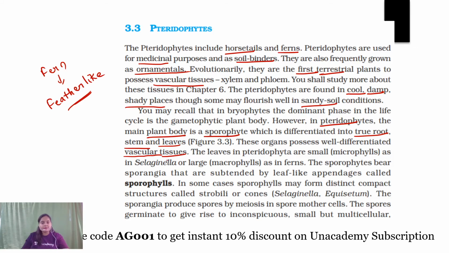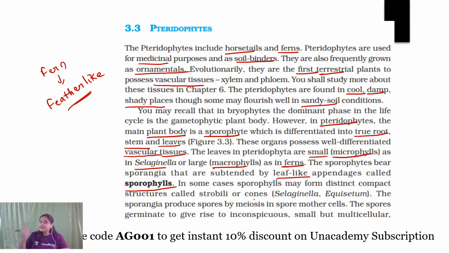Now, on the basis of leaves, pteridophytes are of two types. Microphylls, where the leaves are small, for example Selaginella, or macrophylls, where the leaves are large, for example ferns. Now, the sporophytes bear sporangia, and these sporangia are present in a leaf-like structure known as a sporophyll. I have told you that sporophylls are the reproductive leaves which bear the sporangia.